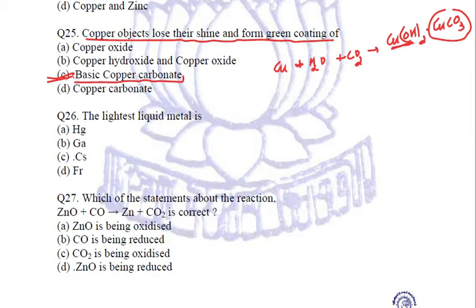Let us come to question number 26. The lightest liquid metal is, it is cesium. Cesium is the lightest liquid metal. Don't go only for the word liquid, because then you will mark mercury as a liquid metal. We are talking about a metal which is lightest in its liquid state, that is cesium. Fine. Mercury is quite dense, quite heavy.